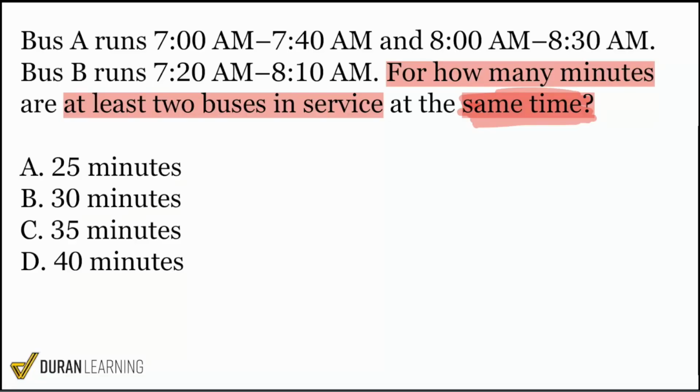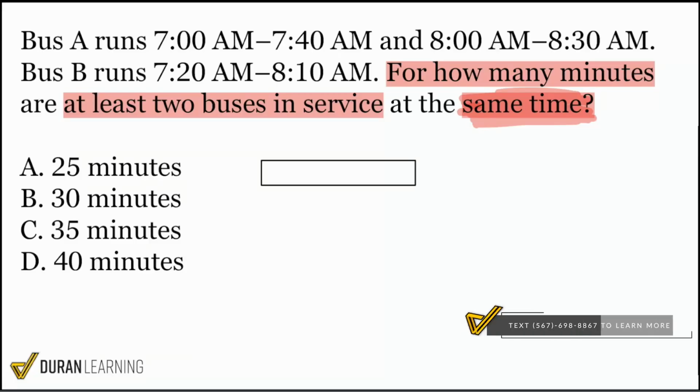So when we go ahead and map out this problem, let's think about what that actually means. It looks like we have bus A and we also have bus B over here. So given that we have bus A and bus B, what I am going to propose is, let's just go ahead and create some blocks of time for these buses. So let's say bus A right over here.